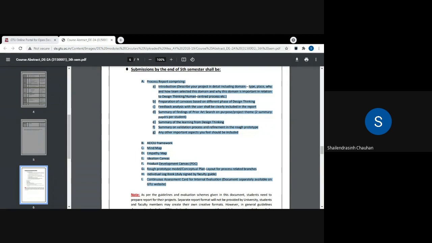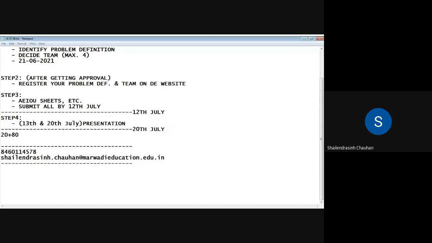Yes, sure. Just a minute. Let me share my contact details also. The contact details are on the screen. You can note down the number. Thank you so much, Vatsal, for that query. Okay, anybody else, any kind of query or doubt?